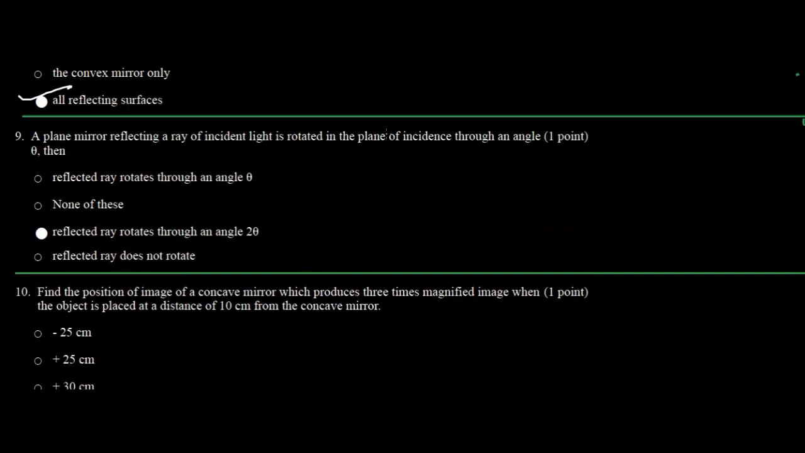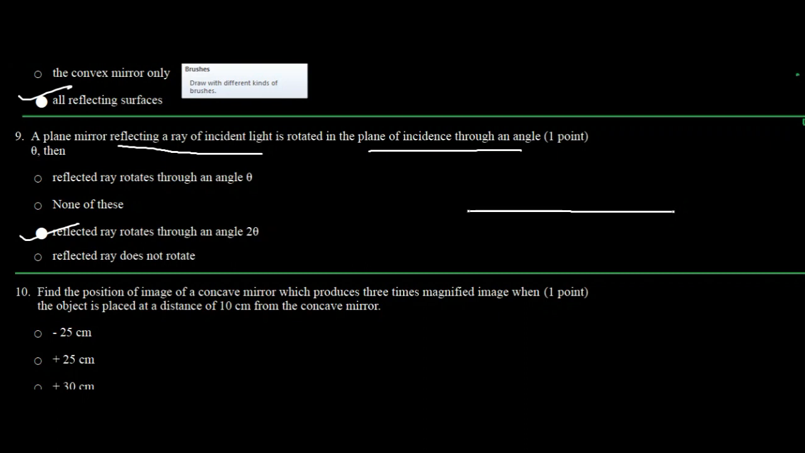The plane mirror reflecting a ray of incident ray is rotated in the plane of incidence through an angle theta. Then the reflected ray rotates through an angle 2 theta. I can demonstrate it to you through an example. Actually, the derivation is too long, and I'm going to cover it in another video, but I'm going to explain it to you briefly over here, right?